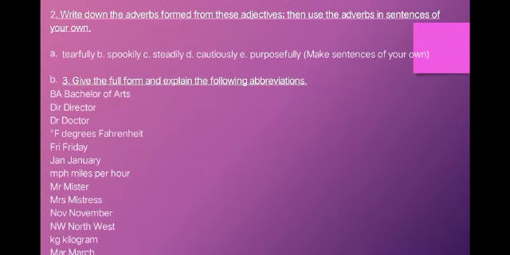Okay, now come to the next part that we have. Part 3, give the full form and explain the following abbreviations. Here are some abbreviations given to you and you have to write the full forms of these given abbreviations. Number first is BA. BA stands for Bachelor of Arts. DIR means director. DR means doctor. Degrees Fahrenheit, Friday, January, miles per hour, Mr., Mistress, November, Northwest, kilogram, and March.